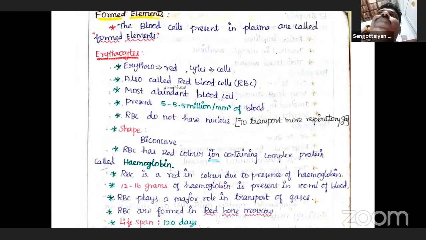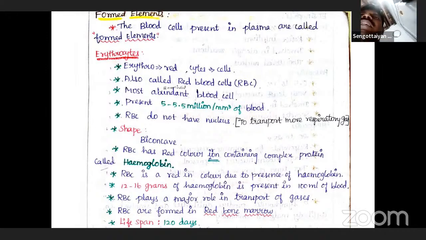Otherwise, in case the shape is different, for example in sickle cell anemia, the hemoglobin becomes sickle shaped. So it can still transfer oxygen, but the oxygen transport level will be reduced by up to 50%. Clear? So the hemoglobin should be a normal one.